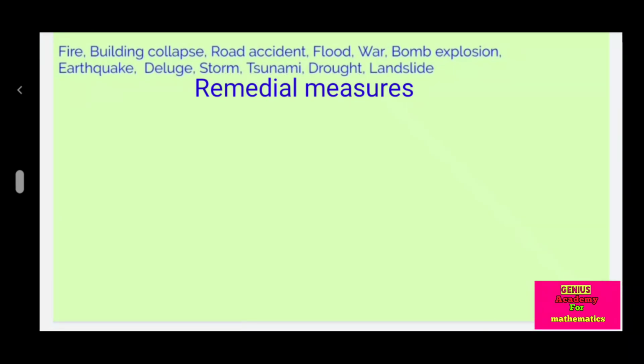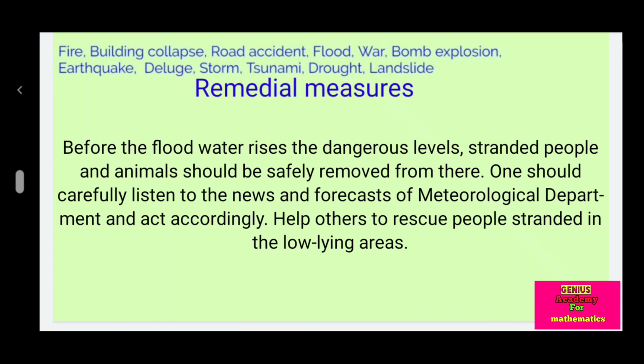Flood. Before the flood water rises to the dangerous level, stranded people and animals should be safely removed from there. One should carefully listen to the news and forecasts of meteorological departments and act accordingly. Help others to rescue people stranded in the low-lying areas.